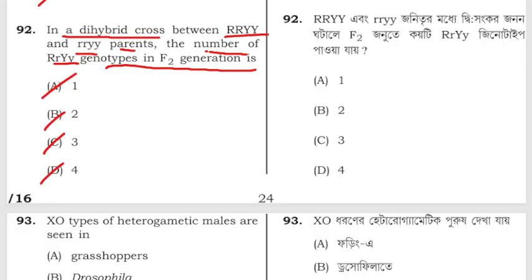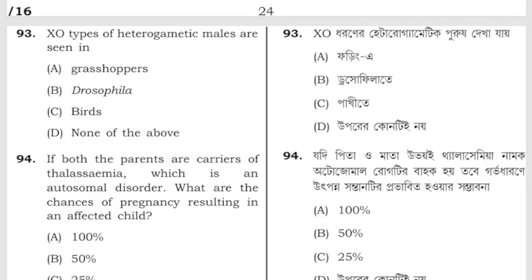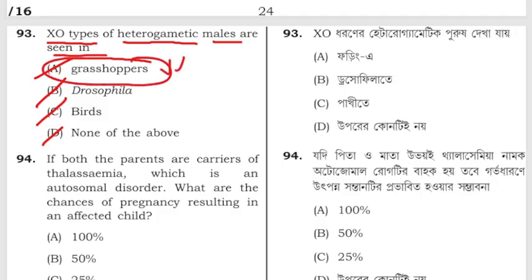The correct answer is 4, that is, 4 out of 16. XO type of heterogametic male is seen in grasshoppers, Drosophila, birds, or D, none of the above. The correct answer is that the XO system is seen in grasshoppers.